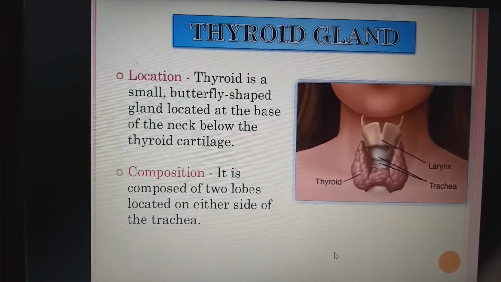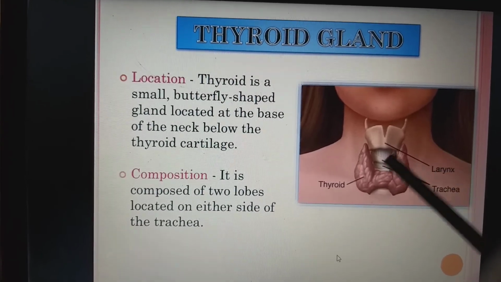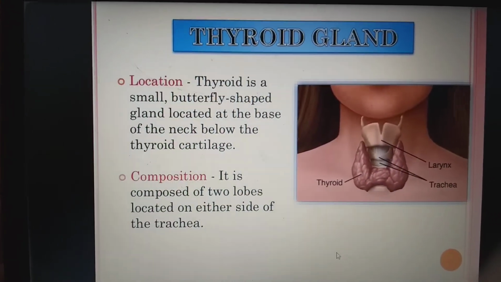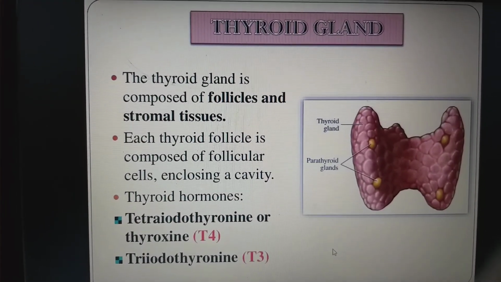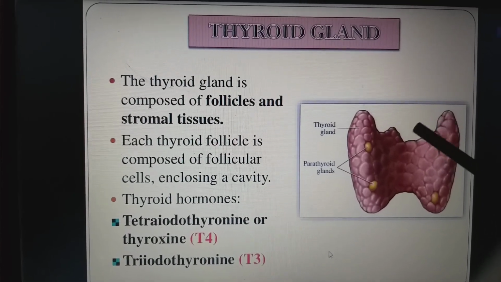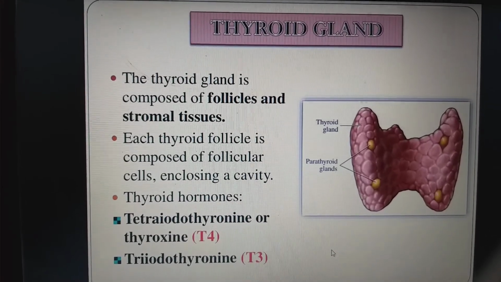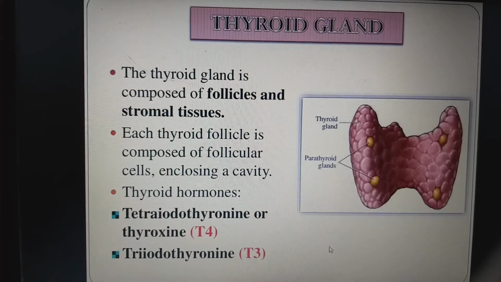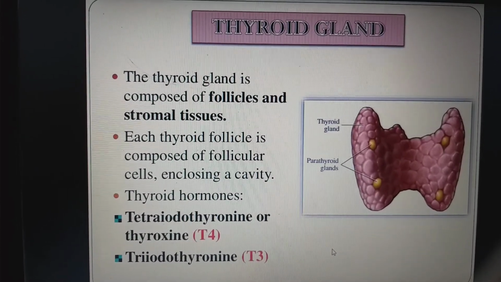Composition. It is composed of two lobes located on either side of the trachea. And next, the thyroid gland is composed of follicles and stroma tissue. Follicles are the small follicles and stroma means the major body of the tissue. Each thyroid follicle is composed of follicular cells enclosing a cavity. So it will be like a balloon-like structure. Inside it we have the cavity.